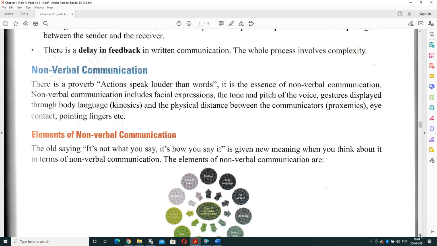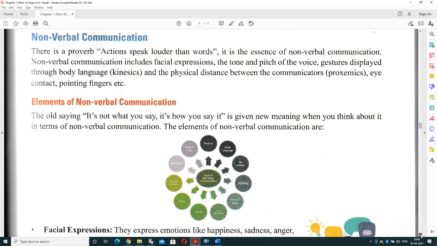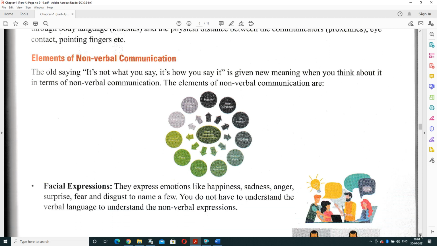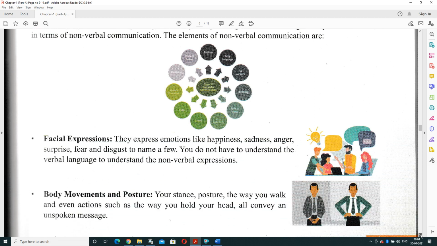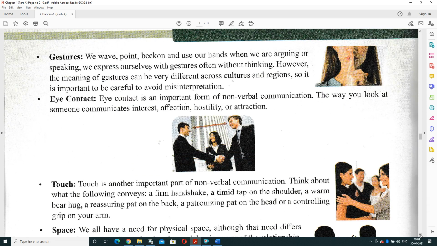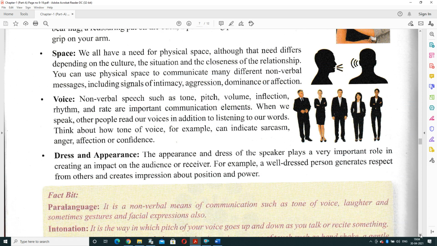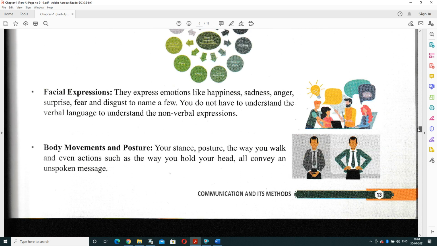So the elements of non-verbal communication. Like the old saying, it is not what you say, it's how you say it. It is given new meaning when you think about it in terms of non-verbal communication. The elements of non-verbal communication include facial expression, body movements and postures, gestures, eye contact, touch, space, voice, dress and appearance. These are all factors that are part of your non-verbal communication. Let's start with the discussion one by one.